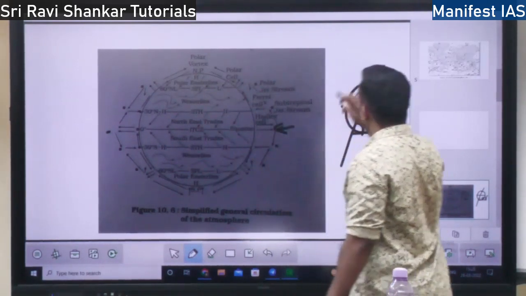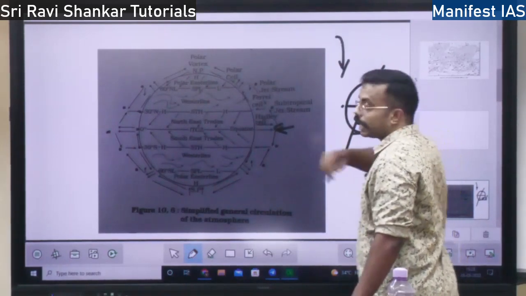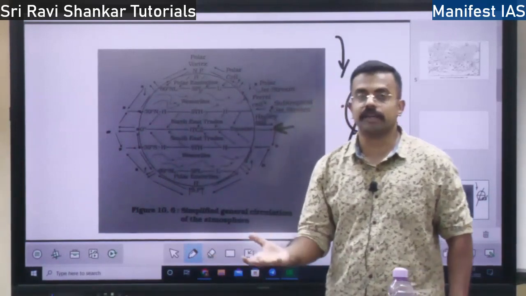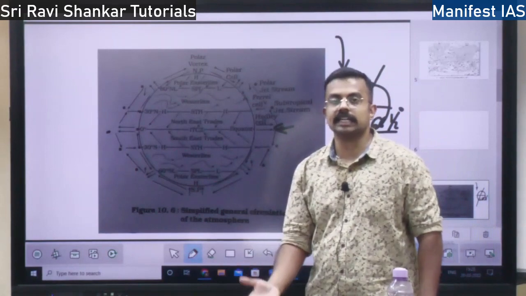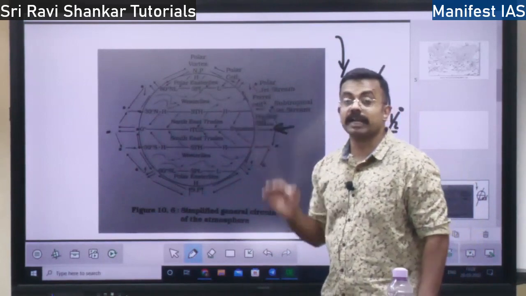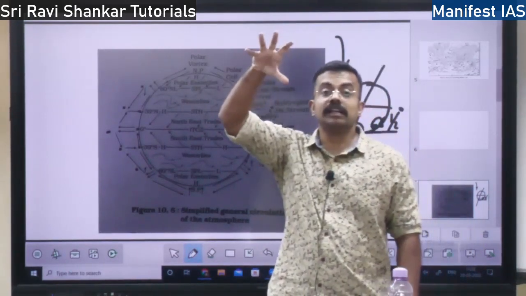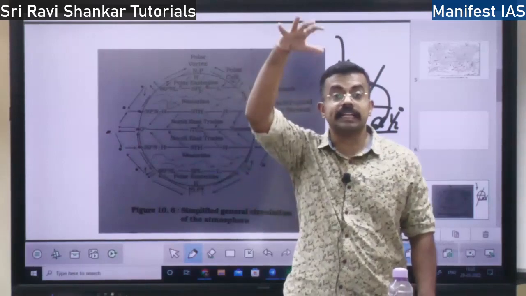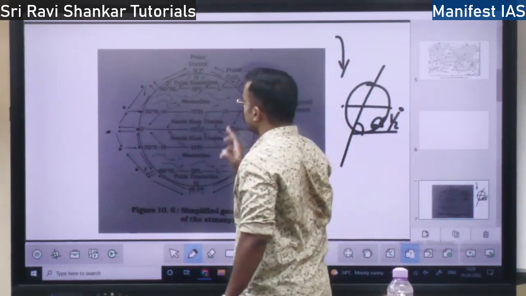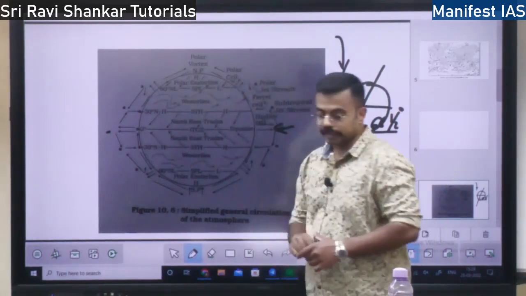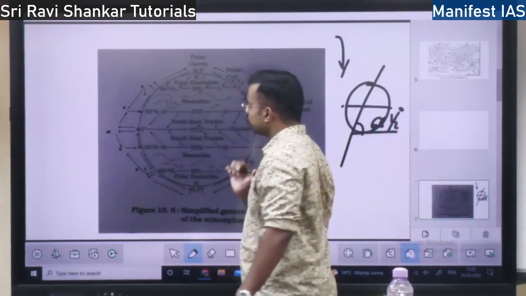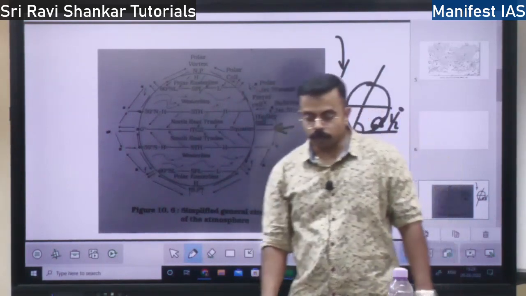So when the pressure is higher, what happens? The air will be subsiding. Subsiding means, see, at the equator, when the land gets heated up, the air gets heated up and goes up, so the pressure will be very less. Whereas at 30 degrees, the pressure will be high. It means the air won't rise up, rather it comes down to the surface level. That is why it is called subtropical high at both 30 degrees north and 30 degrees south. And also 60 degrees north and 60 degrees south is called subpolar low.